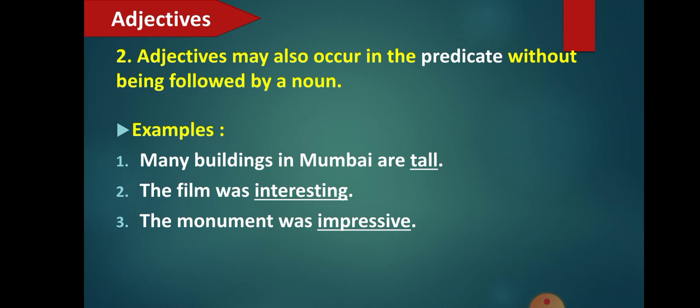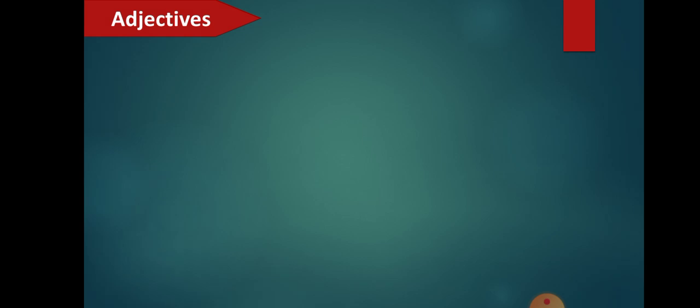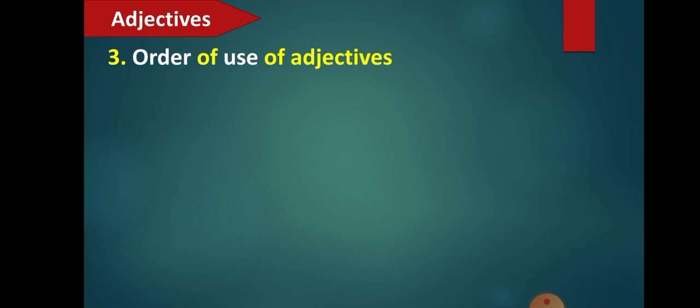So these are the second kind of adjectives. First I am going to explain what the kinds of adjectives are, and then we will go for the exercises. Fine. Now the third kind, which depends upon the order of the use of adjectives. That means how the adjectives are placed.